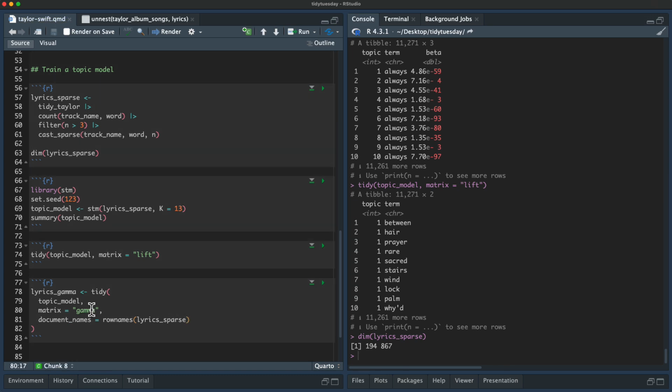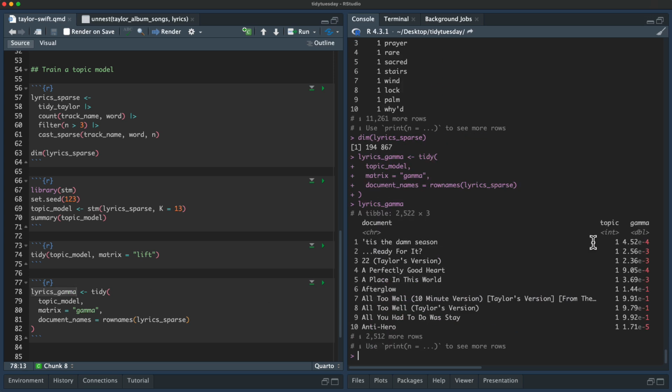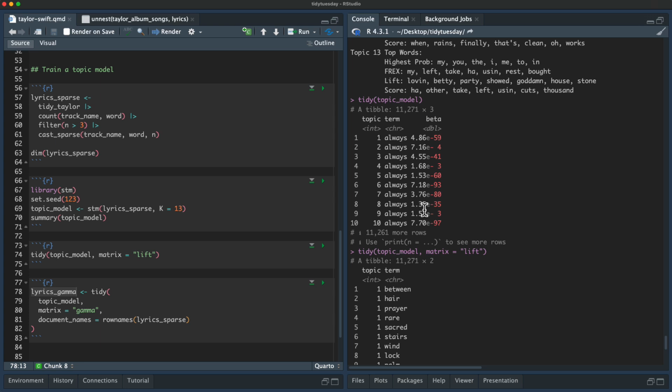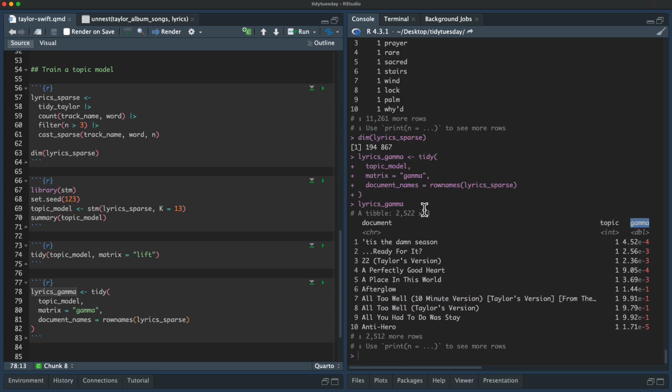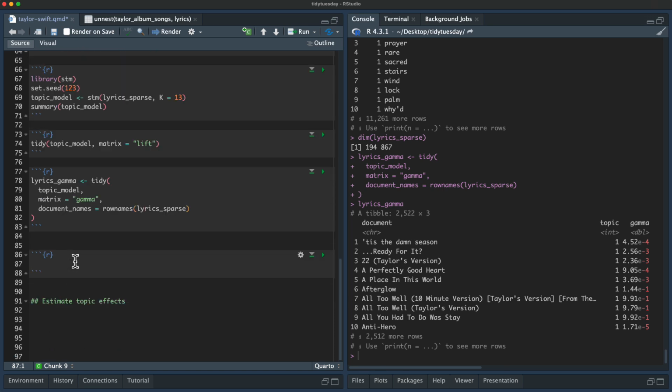Okay, so now we're getting out the gamma matrix, and this probability here is the document topic probability. So this one was topic word probability. This one is document topic probability. So I think we'll be able to do something interesting here to be able to connect this back to album name.